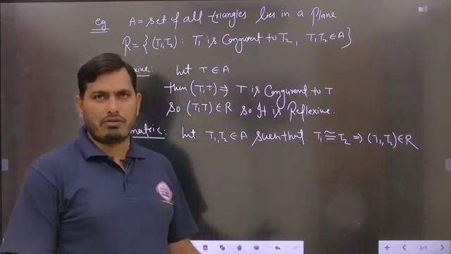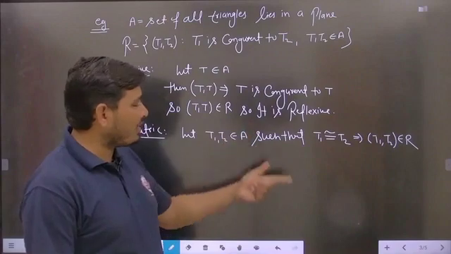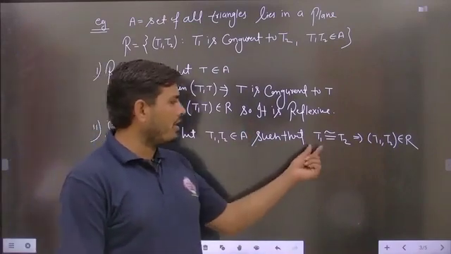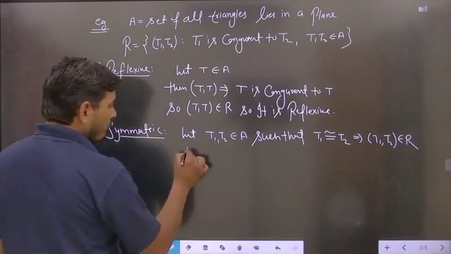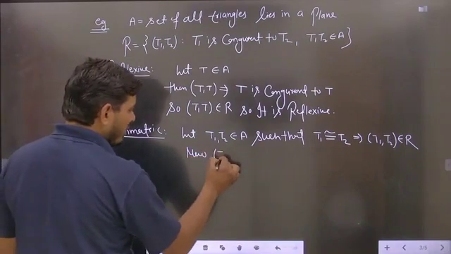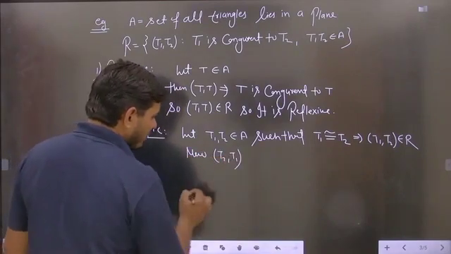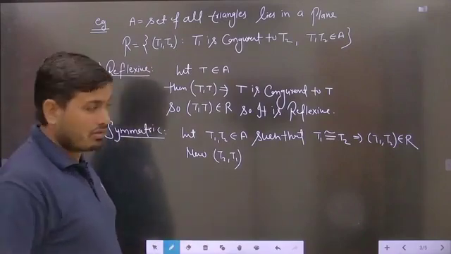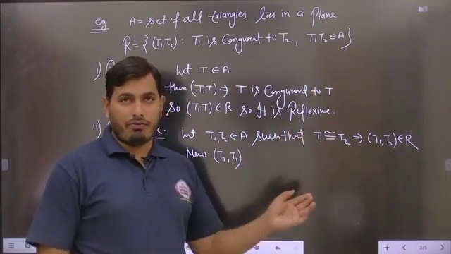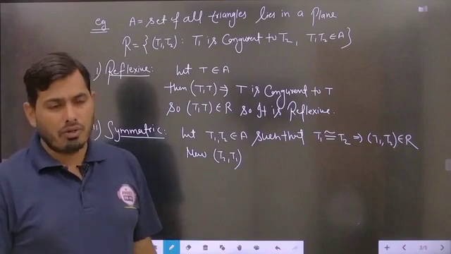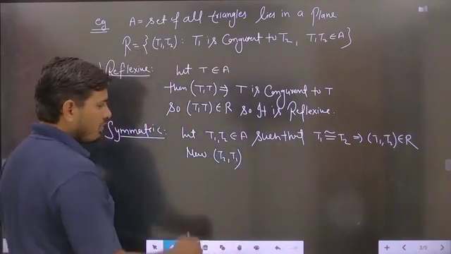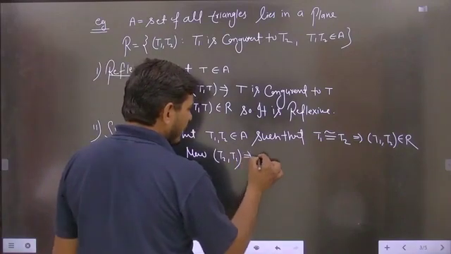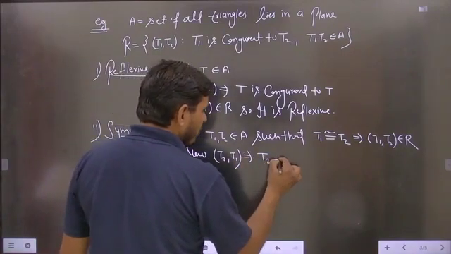I think every student knows very well. So we are taking two triangles T1 and T2 such that T1 is congruent to T2. Now we will check for (T2, T1). So definitely, students, you can just imagine that if triangle T1 is congruent to T2, then T2 will also be congruent to T1. So (T2, T1) implies that T2 is congruent to T1 or not.